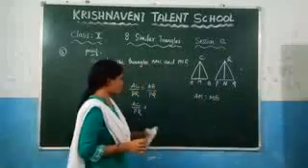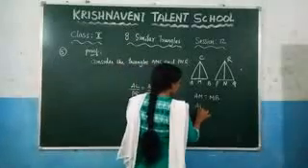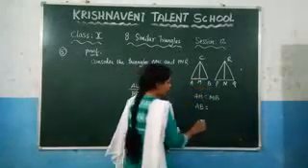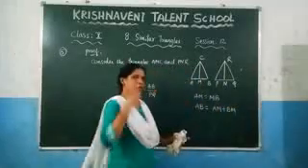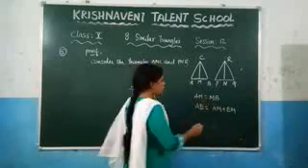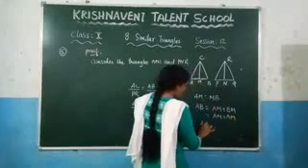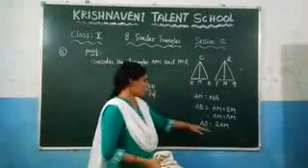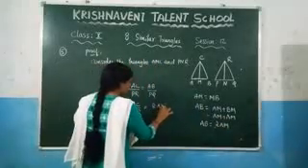Right? So if you want to find what is the value of AB in terms of AM, you can write AB as AM plus MB, right? So here AM plus MB. But here you know that these two values are equal. So in place of MB you can write AM. So what you get here, AM plus AM. So here you will get AB is equal to 2AM. Right? So here in place of AB you can write 2AM.